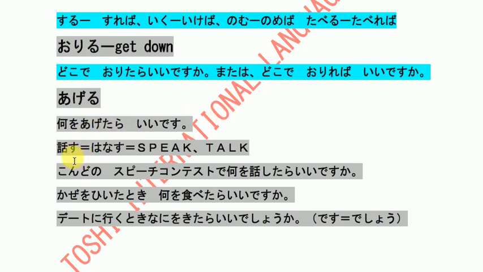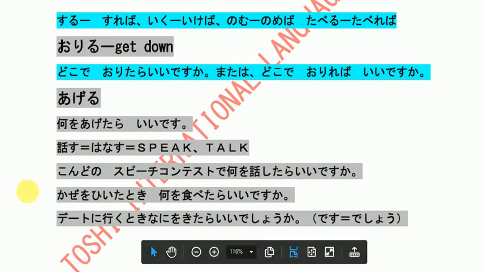What should I give? 話す, speak or talk. 今度のスピーチコンテストで何を話したらいいですか? You are asking like teacher or someone seeking something here. So in the next speech contest, what should I talk about? What should I speak about?